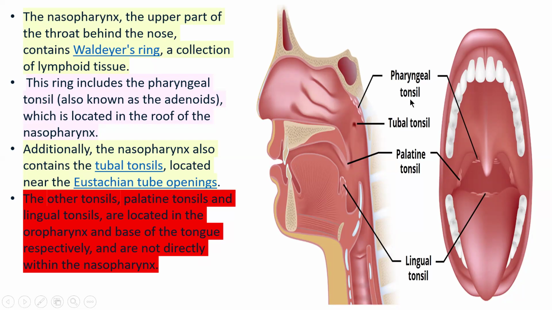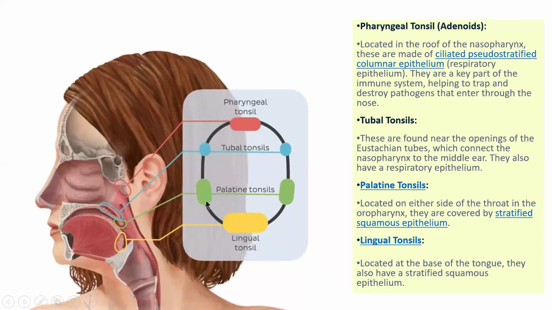The pharyngeal tonsil is located in the nasopharynx, and the tubal tonsil is also there. Clear? But the palatine tonsil and lingual tonsil are located in the oropharynx and the base of the tongue respectively, and are not present or connected within the nasopharynx. So this is about the tonsils: pharyngeal tonsil, tubal tonsil, palatine tonsil, lingual tonsil. Look at the image very carefully.